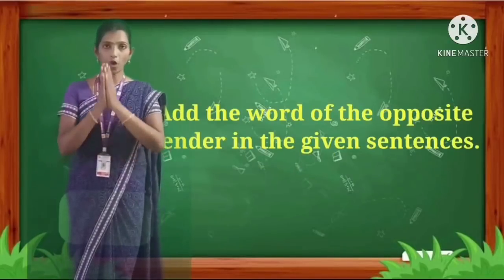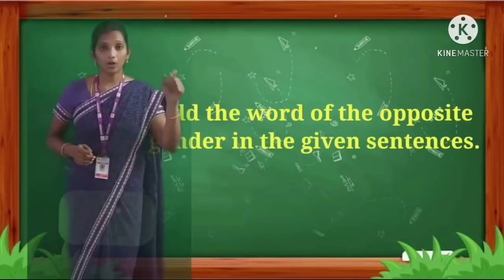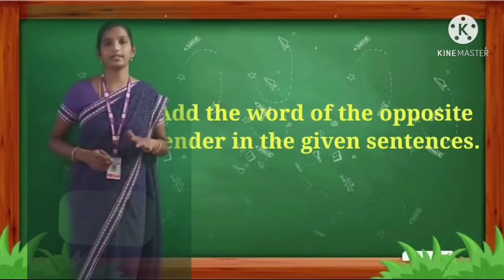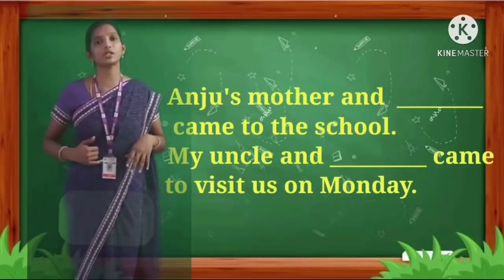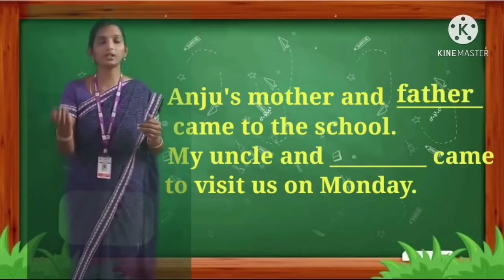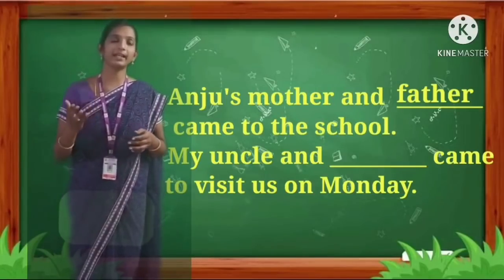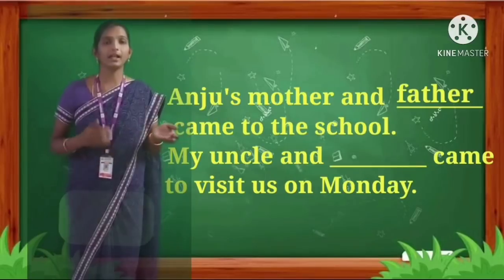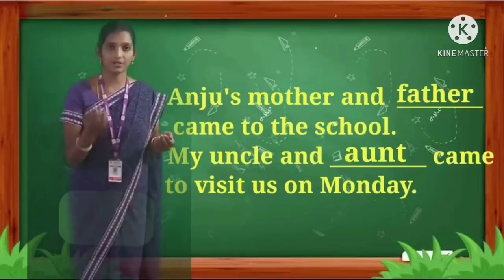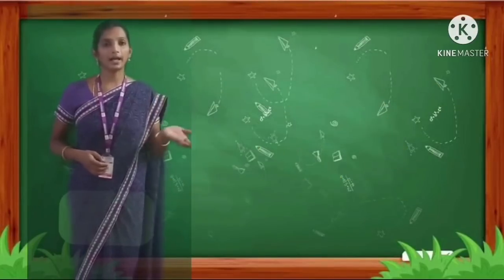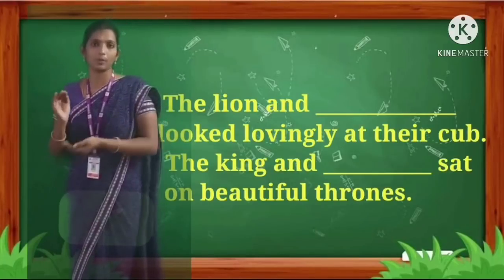Add the word of the opposite gender in the given sentence. In the sentence they have highlighted a word and according to that word the opposite gender we have to write. See the first one, Anju's mother and dash came to the school. Mother, what is the opposite gender? Father. Okay, Anju's mother and father came to the school. F-A-T-H-E-R, father. My uncle and dash came to visit us on Monday. Uncle, aunt, A-U-N-T, aunt.